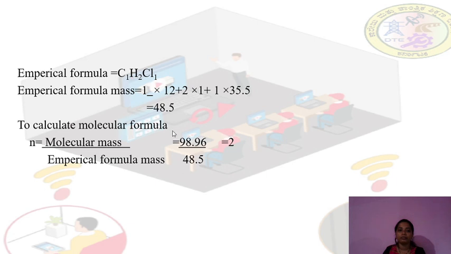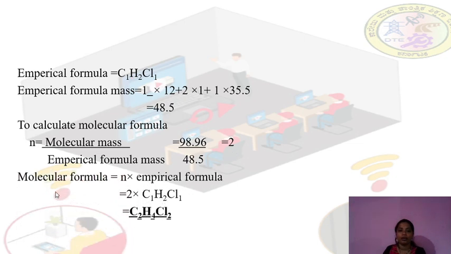So how do we calculate the molecular formula? N is equal to molecular mass divided by empirical formula mass. Here we will get the multiple, which we don't know yet. Molecular mass is given in the question, that is 98.96. Empirical formula mass is 48.5. So N is 2. Here N is equal to 2.